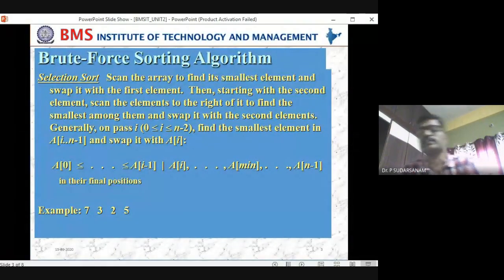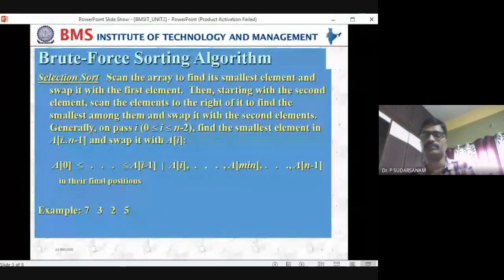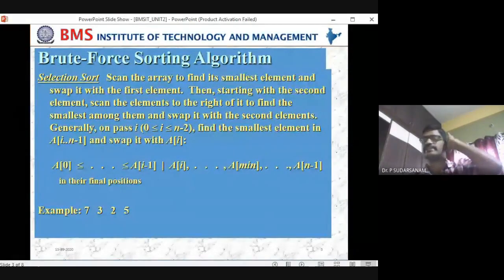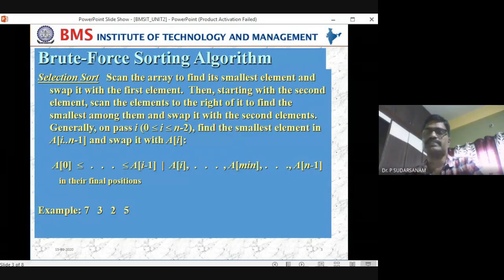Finding the minimum element and replacing, we cannot say where to replace that. So in a given list, you are finding the minimum element, and that element you are placing into the first location. That's what you are supposed to do in the first iteration. In the second iteration, you leave the first element, find the smallest element in the remaining list, and place it into the second position. Swapping automatically happens when you are placing. So is the definition clear now?